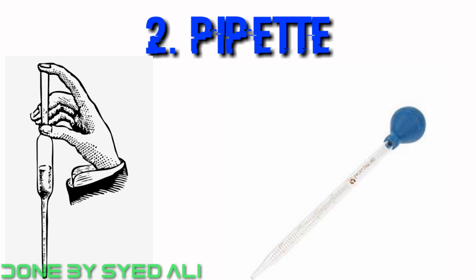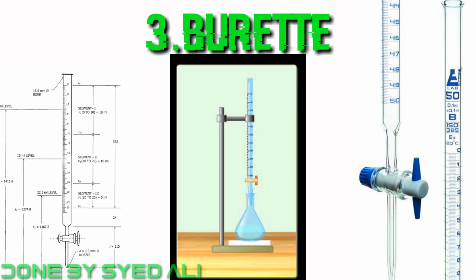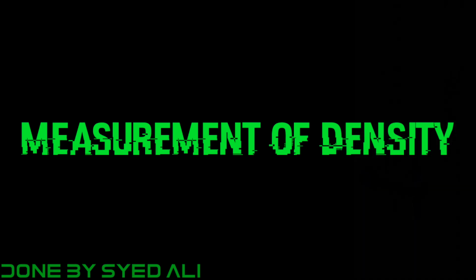It can measure only a fixed quantity as indicated. It is used as a chemical dropper in laboratories. Number 3. Burettes are long glass tubes with a tap or valve at the bottom so that dispensing the required amount of liquid can be controlled specifically.